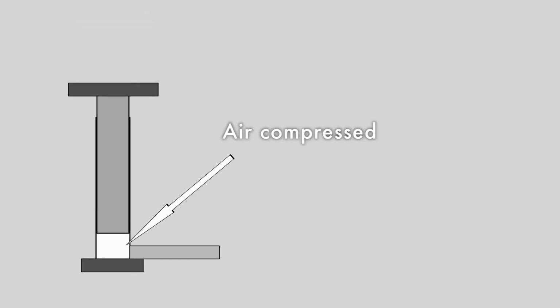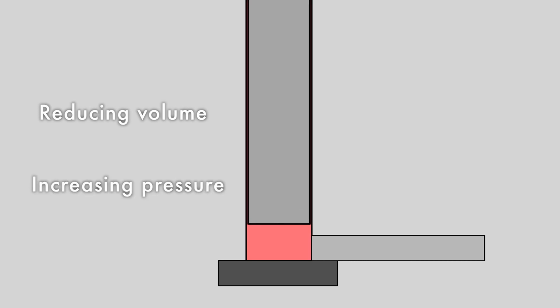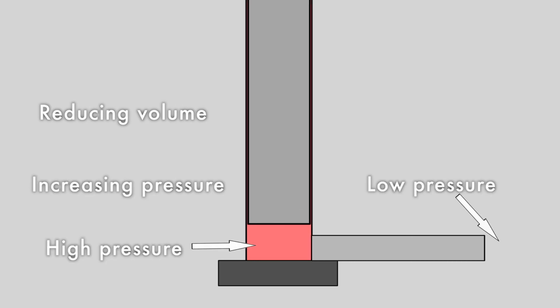Take the example of a bicycle pump. The way it works is a person pushes down on the piston of the pump, which compresses the air in the cylinder, forcing it down the hose and into the tyre. The reason the air moves down the hose is that reducing the volume of the cylinder causes the pressure inside it to increase. The air then flows from high pressure to low pressure in the tyre.